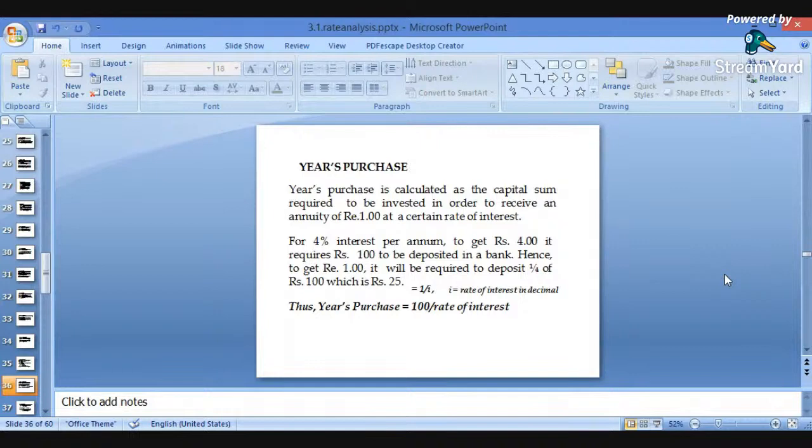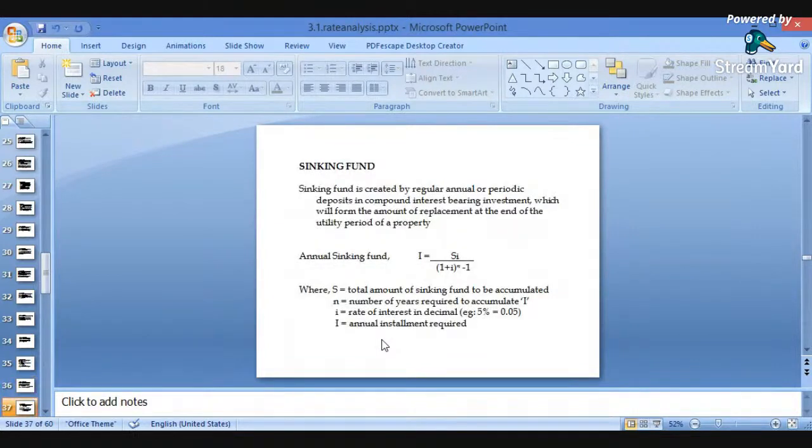Years purchase is equal to 100 divided by rate of interest, or in short, 1 by i, where i is the interest. It is in percentage, so by dividing this, the 100 has been taken in the numerator. So the revised formula for years purchase is 100 divided by rate of interest.